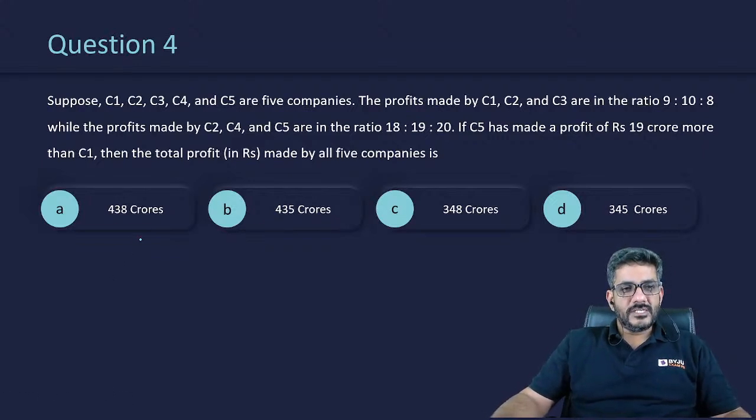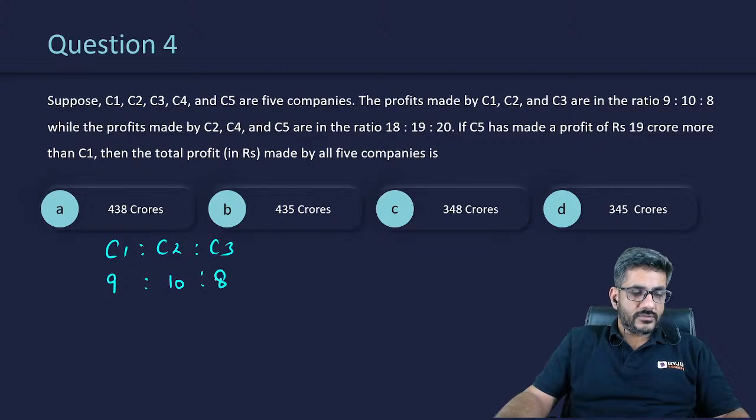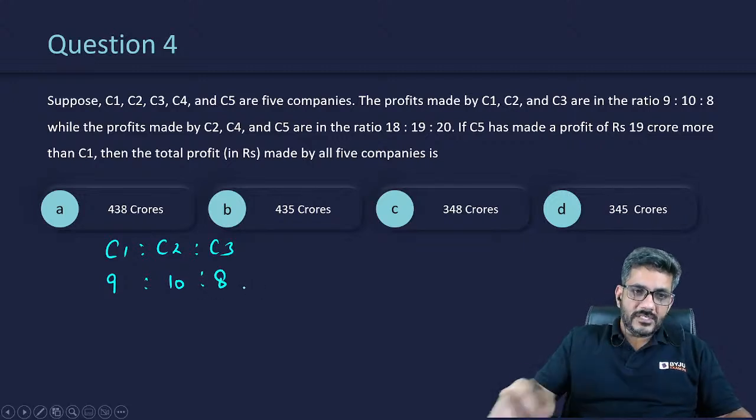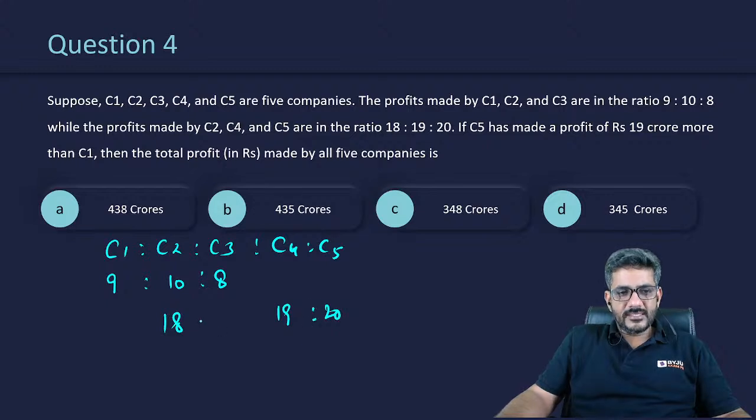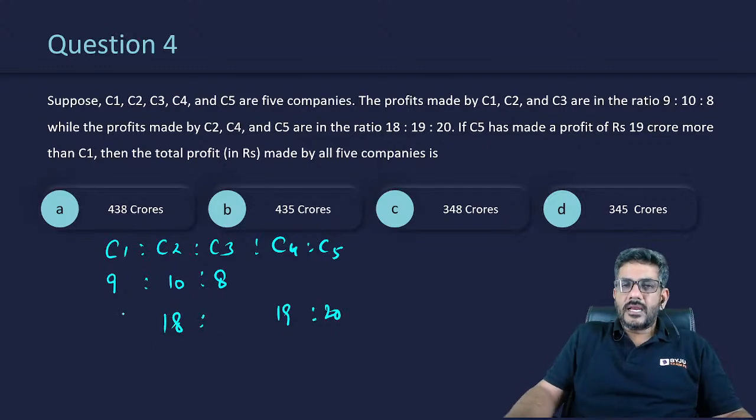Let's start doing it now. Suppose C1, C2, C3, C4 and C5 are 5 companies. The profits made by C1, C2, C3 are in the ratio of 9 is to 10 is to 8. While the profits made by C2, C4, C5 are in the ratio of 18, 19, 20. So C2, C4 and C5, they are in a ratio of 18, 19 and 20, right? This is the ratio. 18, 19 and 20.